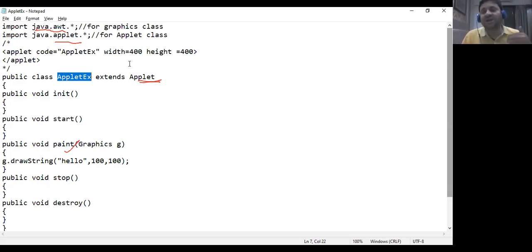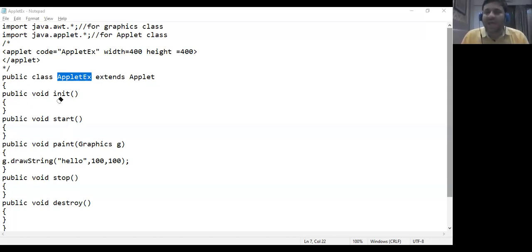Whenever we desire to create a thread, we create a class that extends Thread, or we create a class that implements Runnable. Here, whenever we desire to create an applet, we create a class that extends Applet. With the applet package, sorry, the Applet class, you gain access to certain methods like init, start, stop, destroy. These are the methods of the life cycle of an applet.